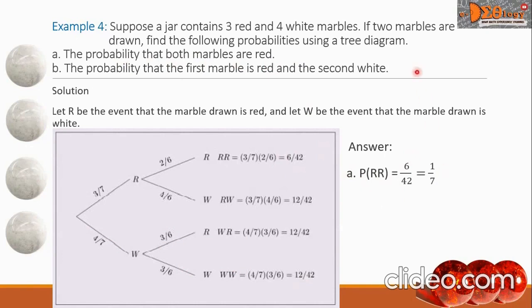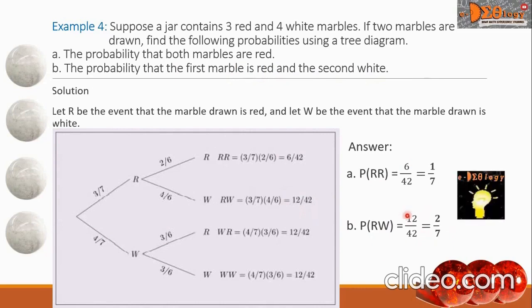Next, for letter B, the probability that the first marble is red and the second white, we have P of RW. And this is our answer, 12 over 42. Let us reduce this to lowest terms, dividing the numerator and the denominator by 6, and the answer will be 2 over 7. So this is our final answer.